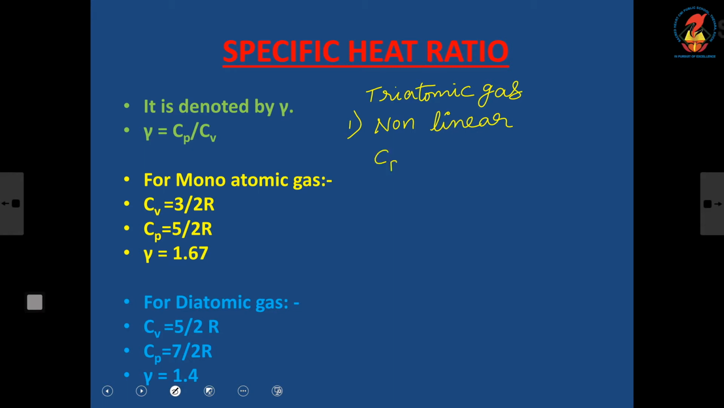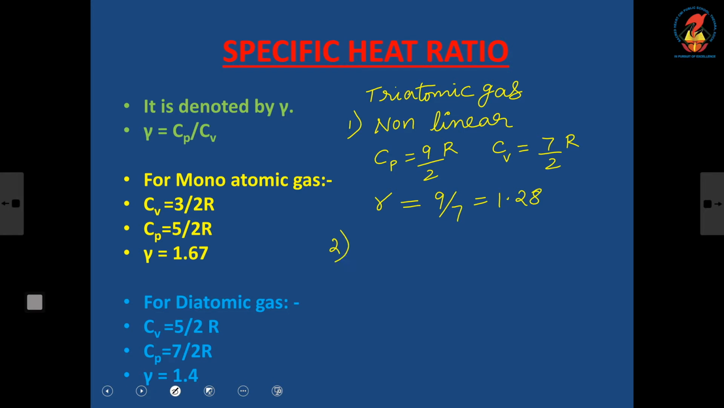So, for that, Cp is equal to 9 by 2 R and Cv is equal to 7 by 2 R. Therefore, gamma is equal to Cp by Cv, 9 by 7, which is 1.28.